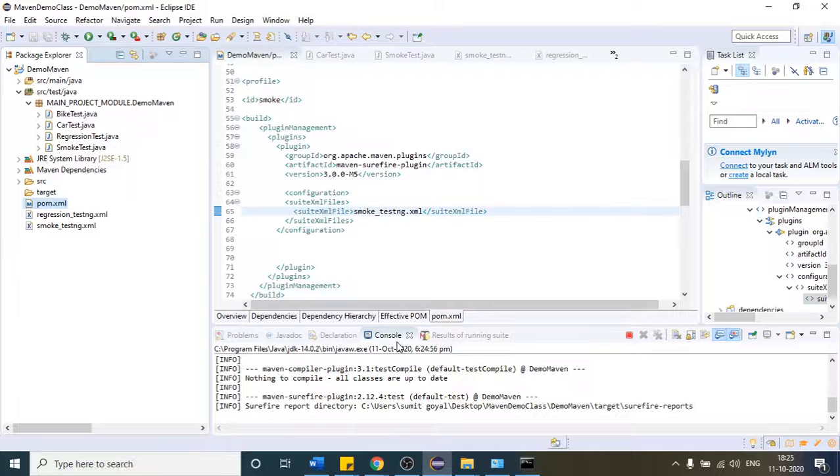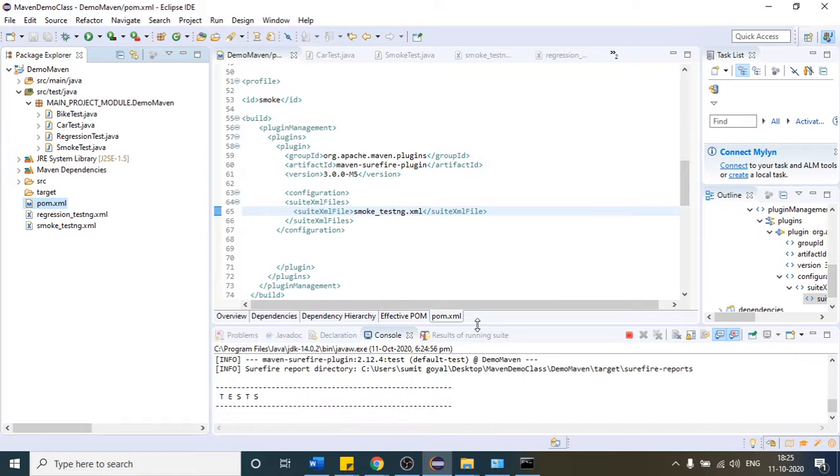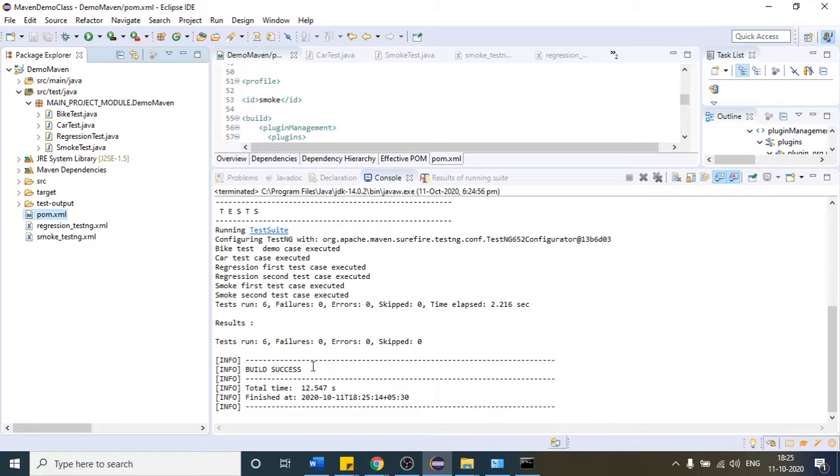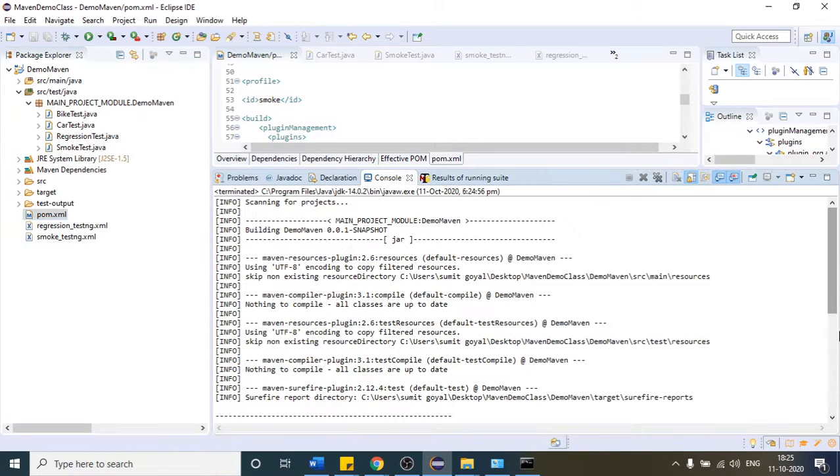You can just trigger all your test cases here as well. As you can see, if I expand that, you can see total runs just like the command prompt. It is providing us the output. Okay, is it clear? Yes. Okay, so this is whatever we require from the Maven point of view.